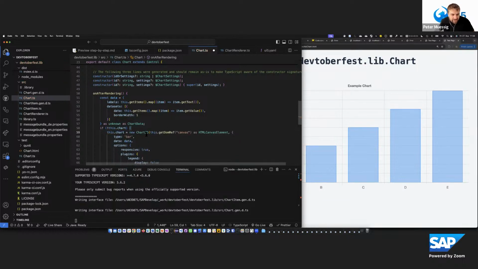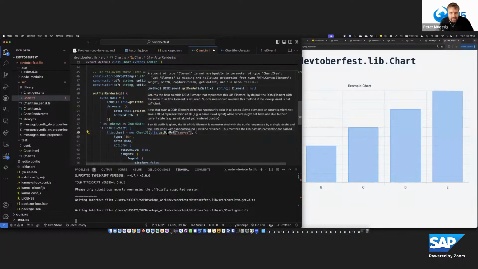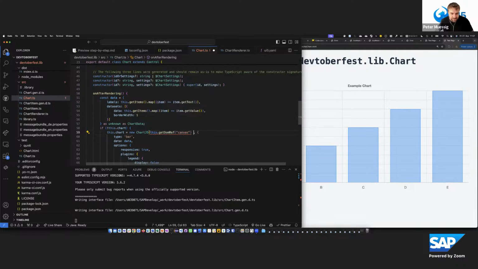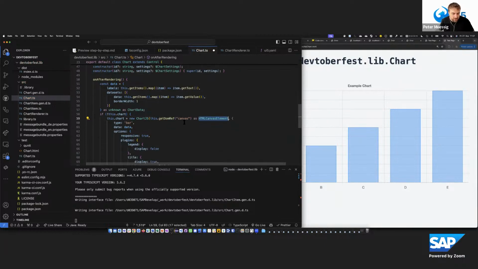And here I need to pass it. If I create it, I see I need to add it to a DOM ref, and this DOM ref needs to be an HTML canvas element. If it's not, then it says this is no canvas element, it needs to be a canvas element. Therefore, we need to use typing to do that.